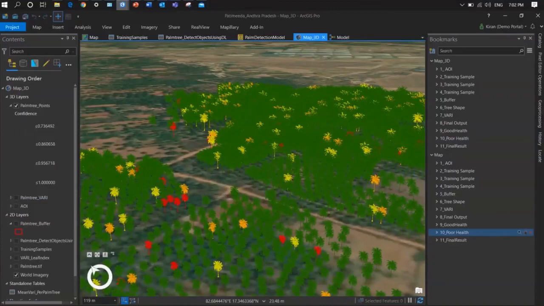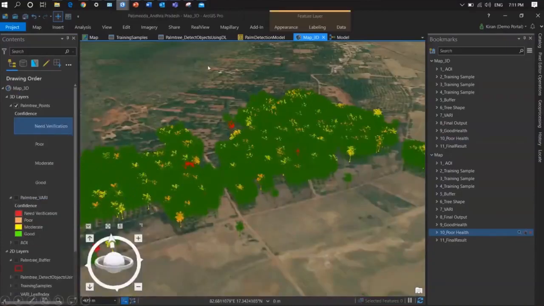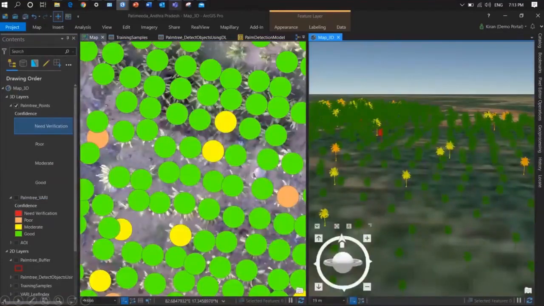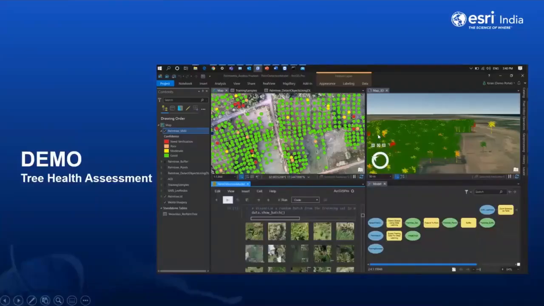So here you can see how these trees are classified. And now I can take the side-by-side view, where you can see clearly these 2 yellow trees are of moderate health, and these 2 trees are moderate too. And this one somewhere is poor, you can get the information here. Some of the trees are damaged, you can see that. So this is fun.